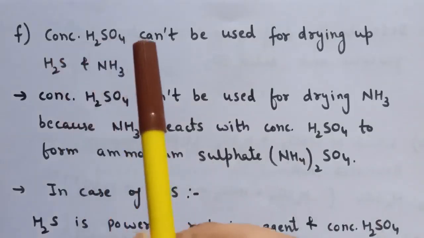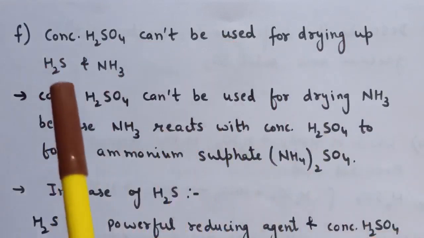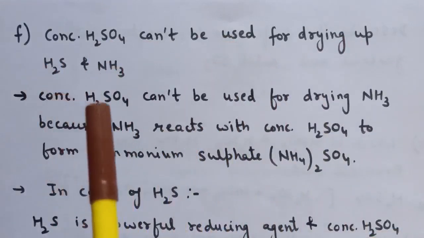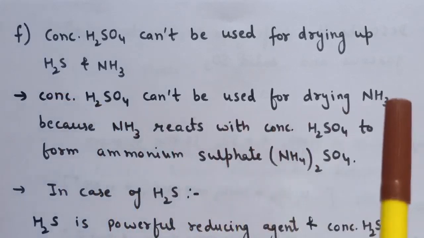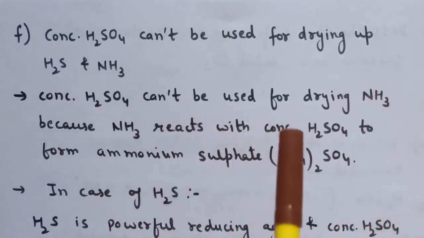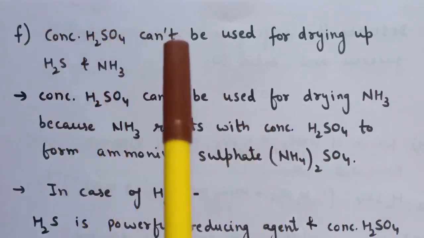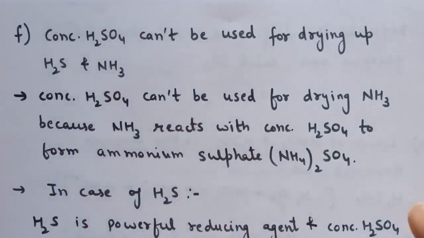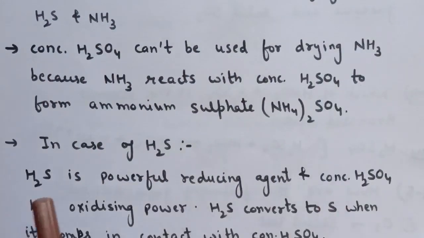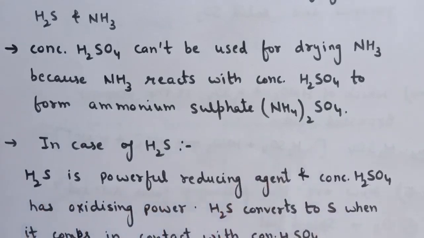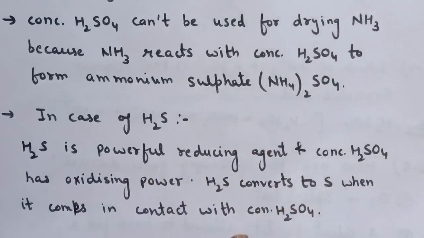Next question is concentrated H2SO4 cannot be used for drying H2S and NH3, and the answer is concentrated H2SO4 cannot be used for drying NH3 because this ammonia will react with H2SO4 and ammonium sulfate is formed. That is why concentrated H2SO4 cannot be used for the drying of ammonia. Next, in case of hydrogen sulfide, H2S is a powerful reducing agent and concentrated H2SO4 has oxidizing power. So H2S will convert to sulfur when it comes in contact with concentrated H2SO4. That is why concentrated H2SO4 cannot be used for drying ammonia and hydrogen sulfide.